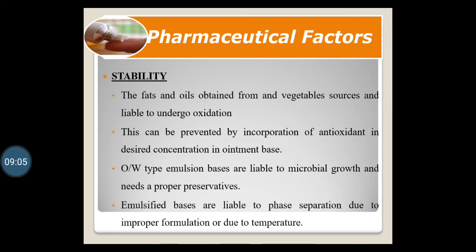The emulsified bases are liable to phase separation due to improper formulation or temperature. In such cases also, proper preservative selection is necessary so that the ointment preparation remains stable.